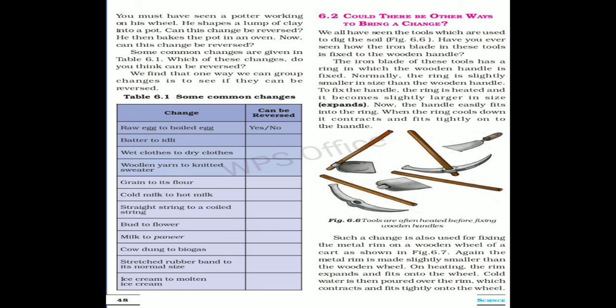On heating, the iron ring expands and becomes slightly bigger in size. One end of the wooden handle now easily passes through the hot ring. Cold water is then poured over the hot ring of the spade blade to cool it. On cooling, the hot ring contracts, becomes smaller in size and fits tightly on the wooden handle.